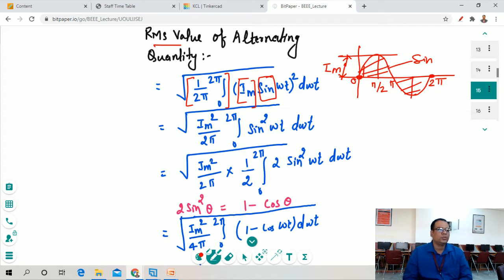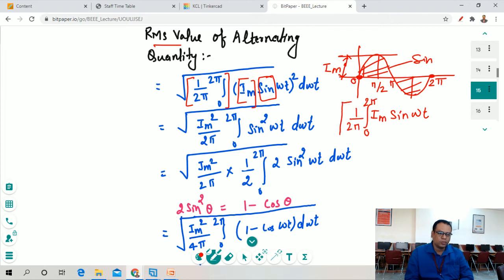According to the definition of the RMS value, we take the square of the instantaneous value. What is the instantaneous value? The instantaneous value is the input signal Im sine of omega t. We have to integrate this signal from 0 to 2 pi, and we take 1 upon 2 pi.